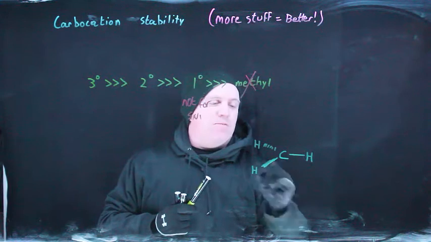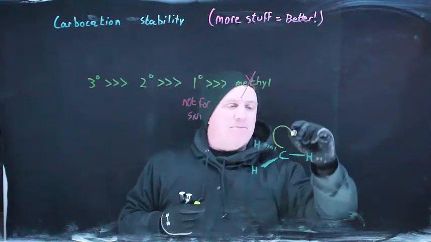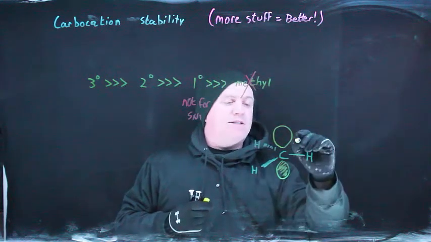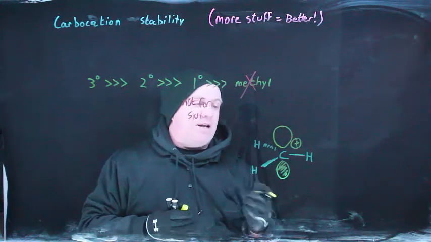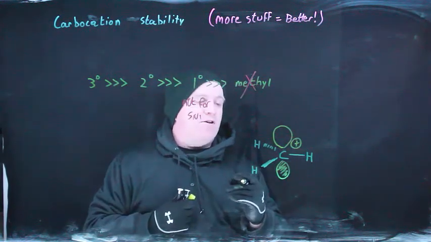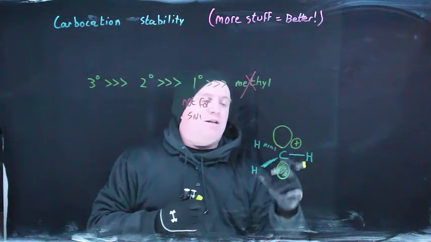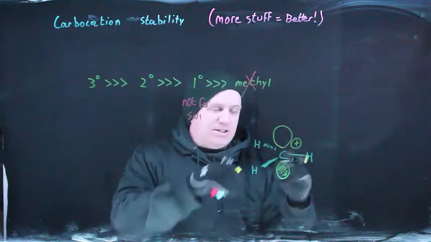I've drawn the carbon of the methyl and I've drawn the 3 hydrogens, but this is a methyl cation, which means that you have an empty orbital sitting right here. So this is going to be an empty p orbital, and since it is empty, this carbon is a plus and lacks an octet. This is obviously a very bad scenario because you do not want to have a plus on a carbon in general because it lacks an octet. So that's bad. With a methyl carbocation, there's nothing that can stabilize this. It just sits there like that.